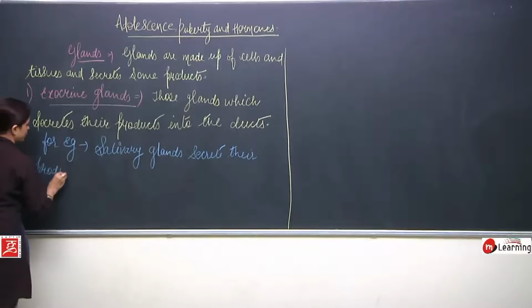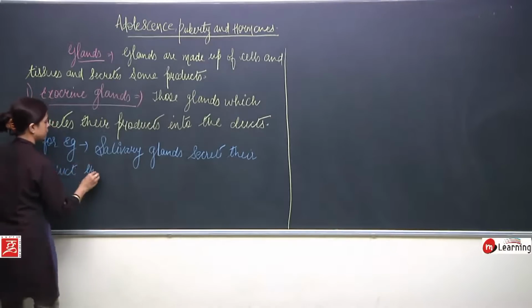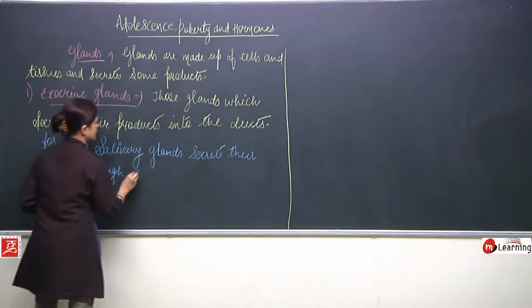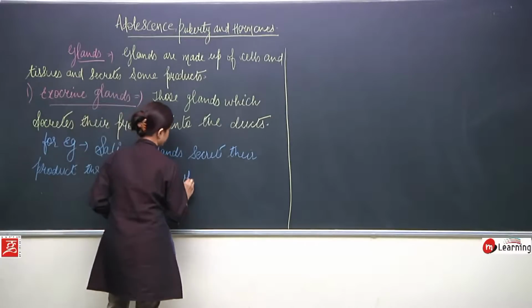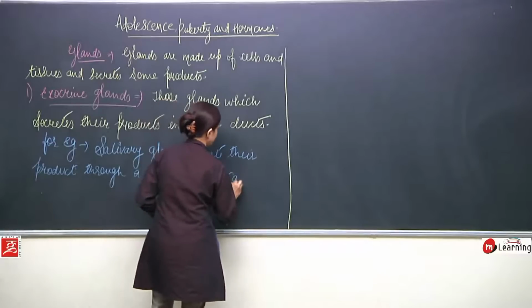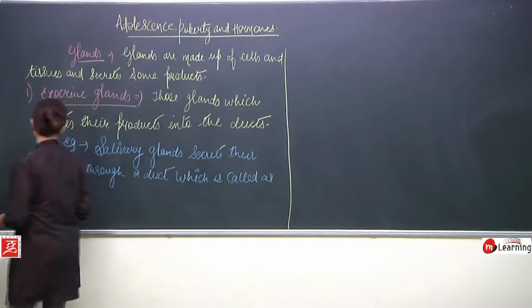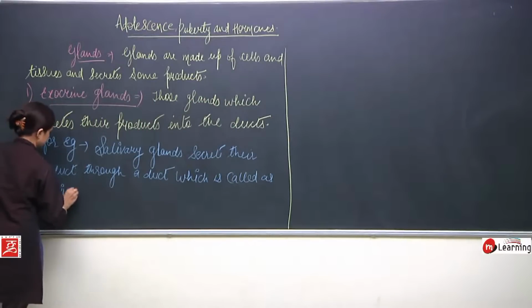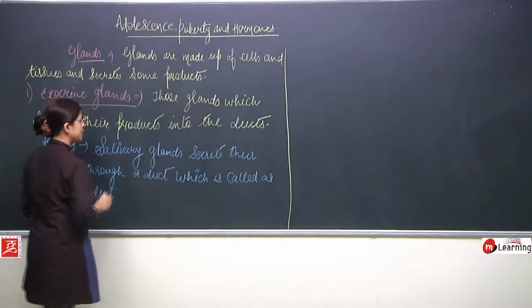Saliva, through a duct which is called the salivary duct.